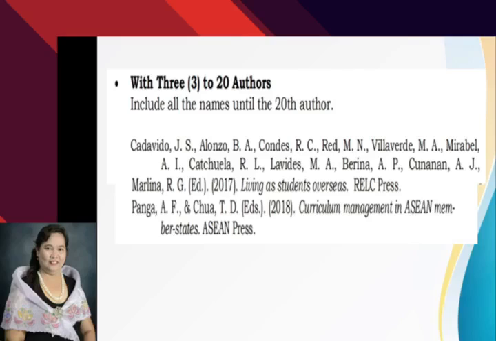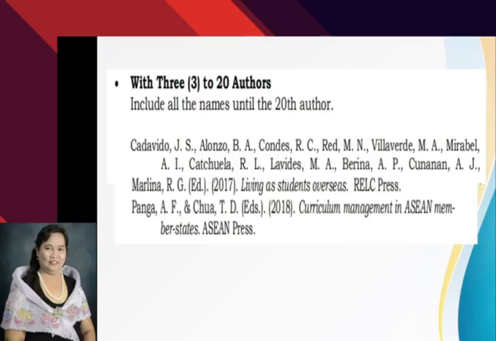Panga, comma, A period, F period, comma, and Chua, comma, T period, D period. So they are editors. Okay, we do not have authors for that book. We only have editors. So we write inside the parentheses capital EDS period. That stands for editors. That is the abbreviation. Now after the parentheses, there is again the period.